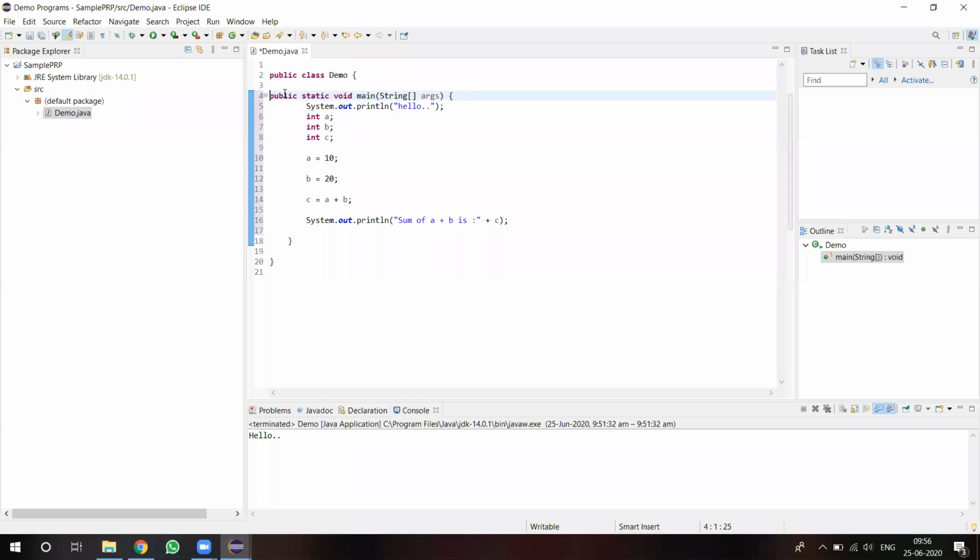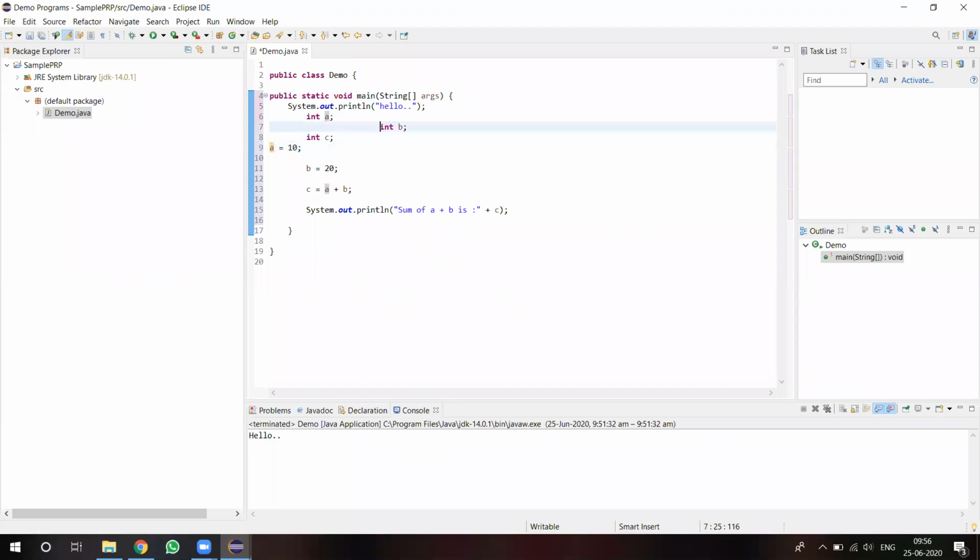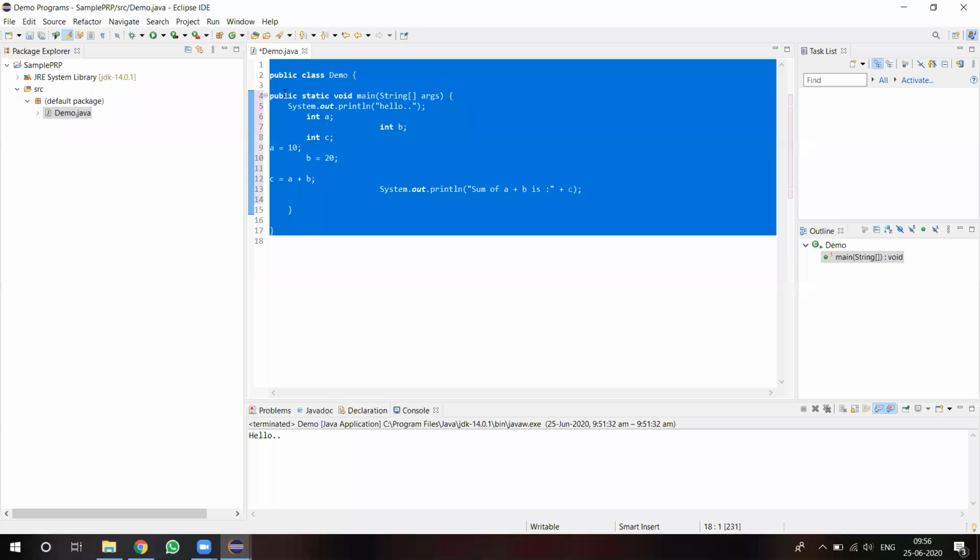See once again. Suppose your program is written like this, then you select Control A to select the entire code.